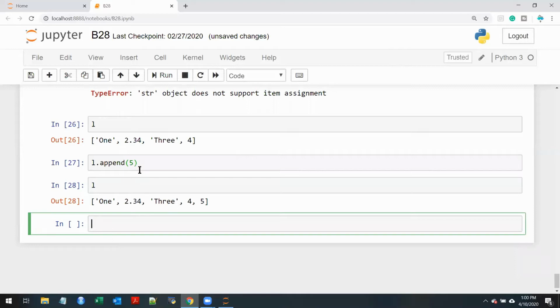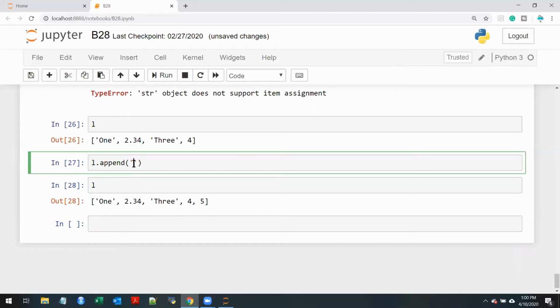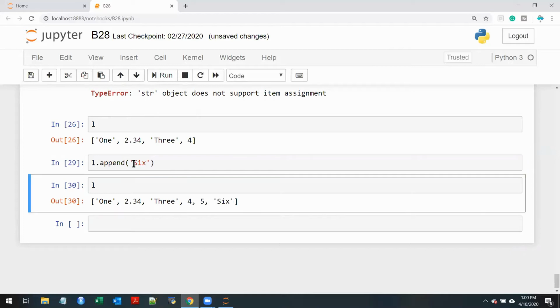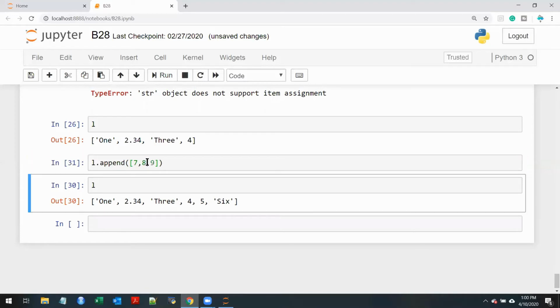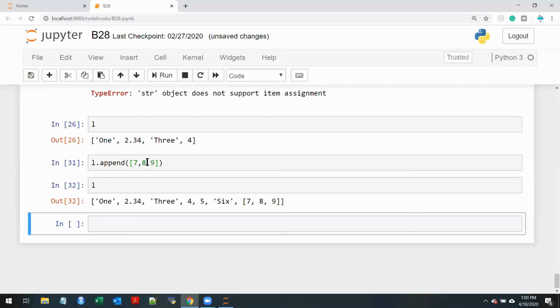If I do, let's say string 6, observe, it will append the entire object 6, which is a string, at the end. Now if I add list, let's say 7, 8, 9, observe, it is appending the entire object 7, 8, 9 to the end.